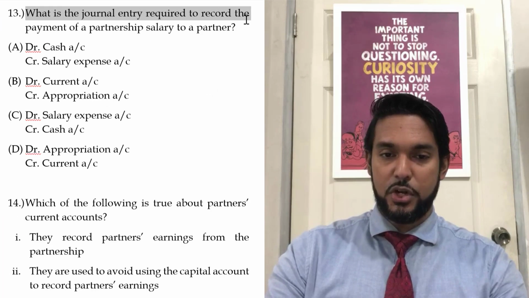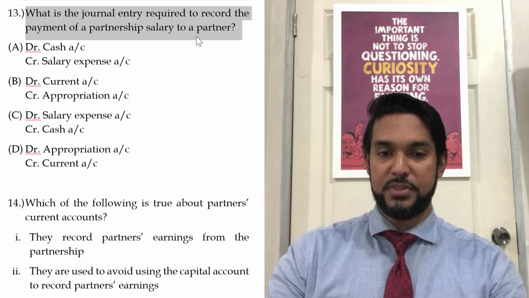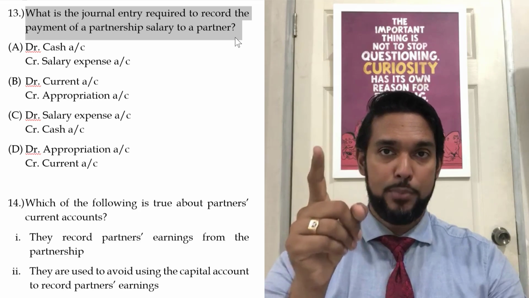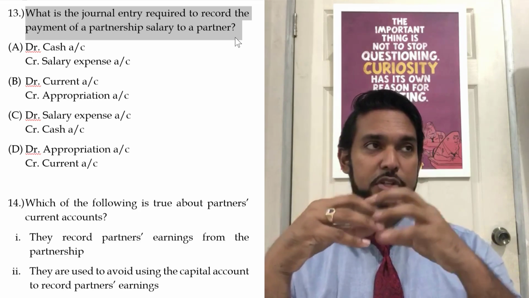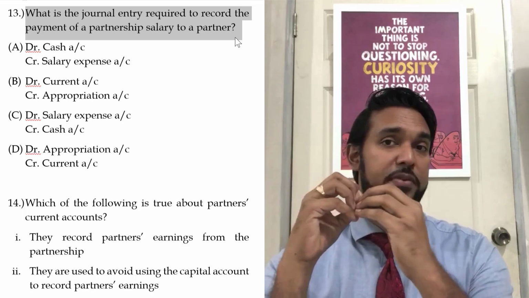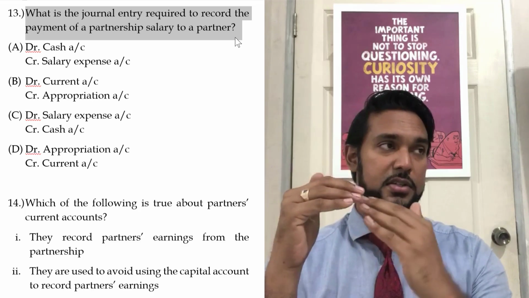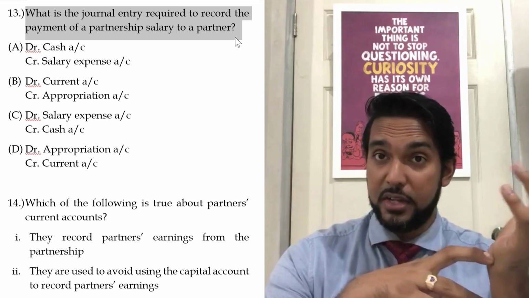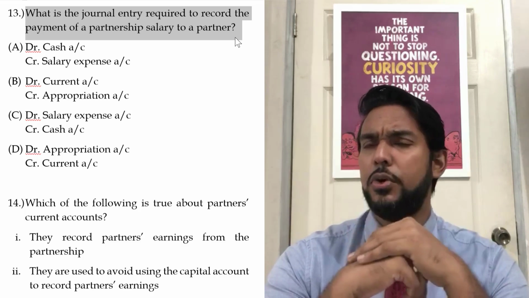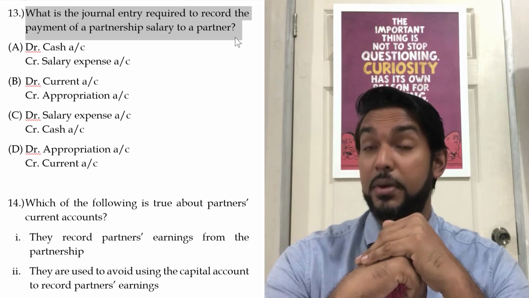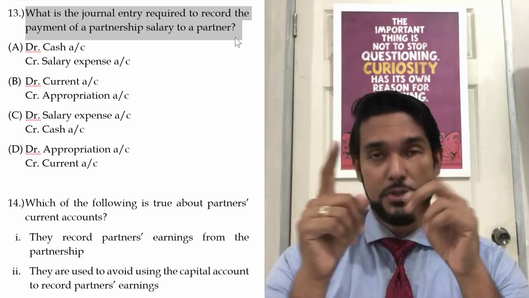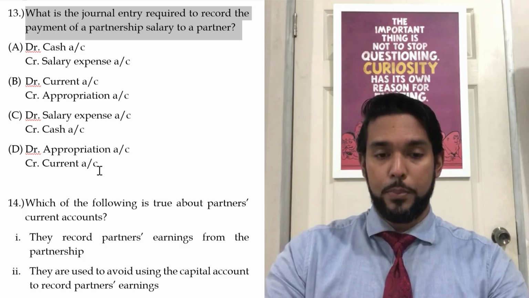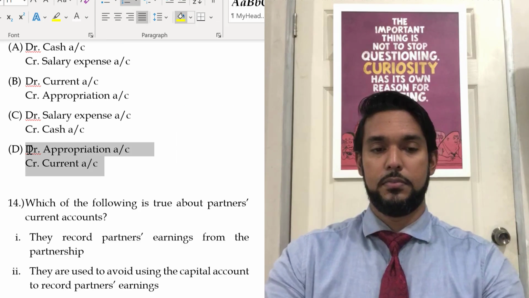All right, so we're almost to the end there. Question 13: what is the journal entry required to record the payment of a partnership salary to a partner? The salary comes from the appropriation account, and it's sharing the profit. So it's removing profit from the appropriation, and that's going to cause a decrease in profit, which means a debit to the appropriation. And every debit needs a credit. What account did we just say is used to record the earnings and withdrawals of partners from the partnership? The current account. So you're going to debit appropriation, credit current account.